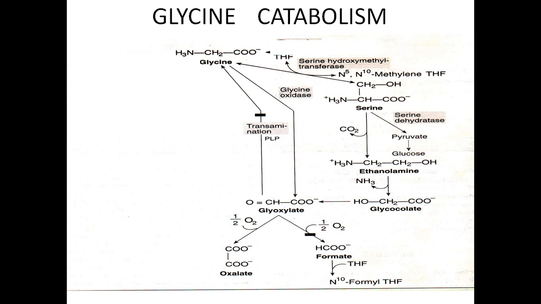So ultimately glycine undergoes catabolism, resulting in formation of oxalate and formate. Oxalate can enter into the citric acid cycle and can serve as a source of glucose via gluconeogenesis. And formate is a one carbon compound which is immediately taken up by the tetrahydrofolic acid, and this tetrahydrofolic acid is converted by taking formate into N10 formyl tetrahydrofolate. So this is how glycine catabolism takes place.